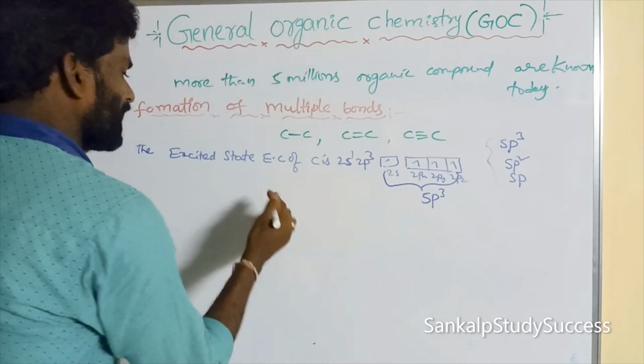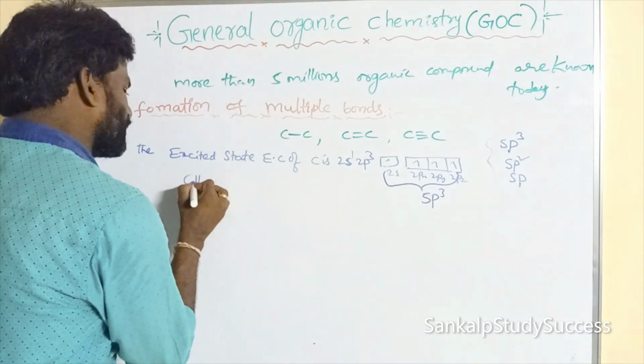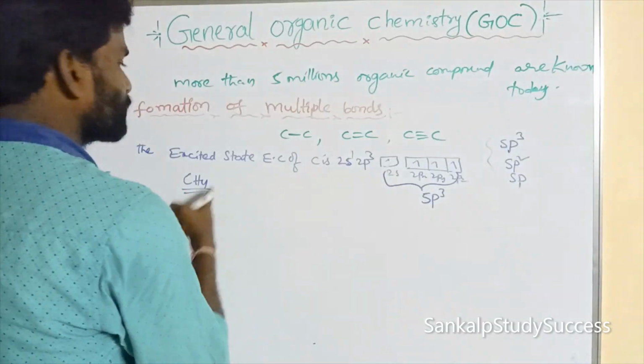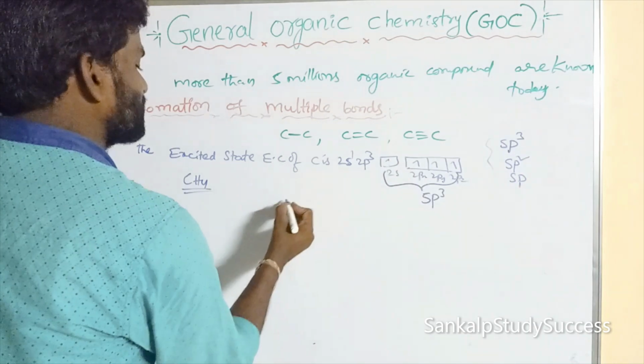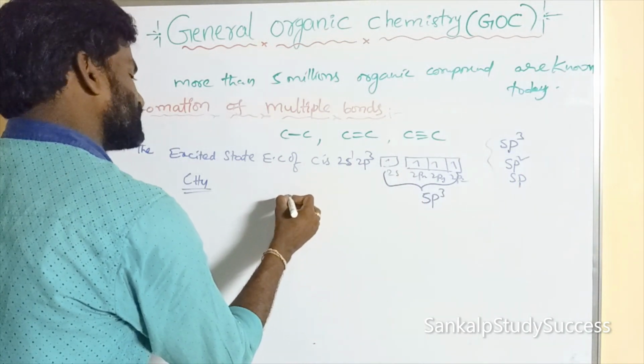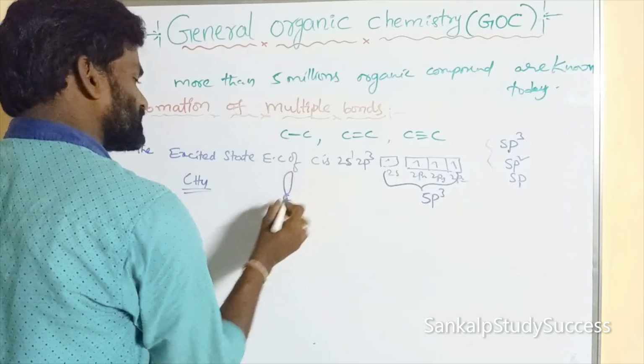Suppose we take a CH4 molecule. In CH4, which hybridization does the carbon undergo? sp3 hybridization. It gives 4 sp3 hybrid orbitals.